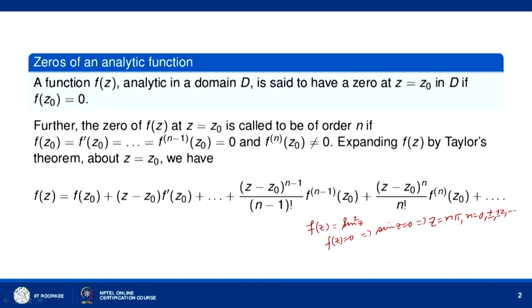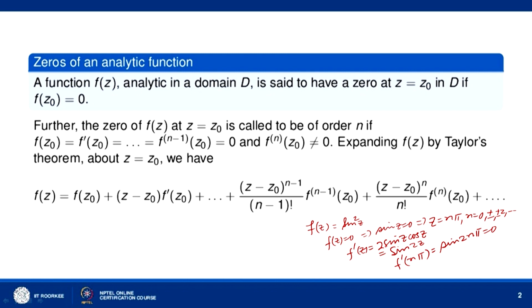So at z equal to n pi, f(z) has zeros. Now let us find f prime (z). f prime (z) is 2 sin z into cos z, which is equal to sin 2z. So again at z equal to n pi, f prime (n pi) is equal to sin 2 n pi, so this is equal to 0.